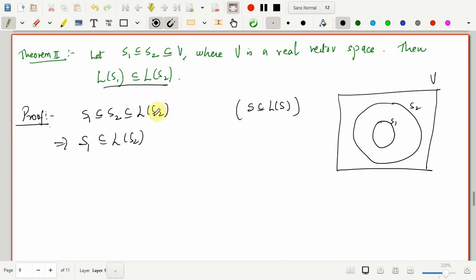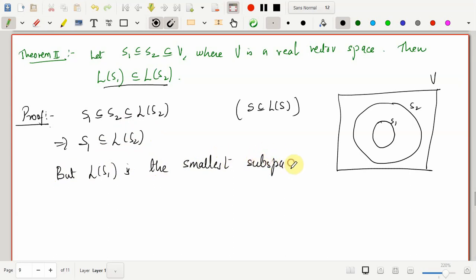Something similar to the previous steps: if I consider any subspace W containing S1, what we know is that the linear span of S1 is the smallest subspace containing S1. So the linear span of S1 has to always be smaller than any subspace W having this property.